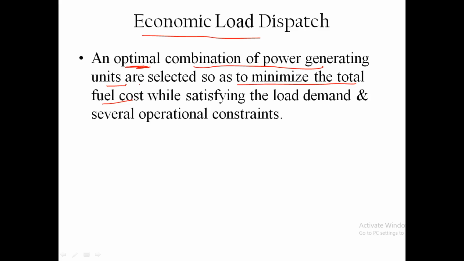So for the combination of these units, what is the aim? Its aim is to minimize the total fuel cost while satisfying the load demand and several operational constraints. Whenever we select the units, they should satisfy the load demand. According to that, we select a combination of power generating units to minimize the total fuel cost.